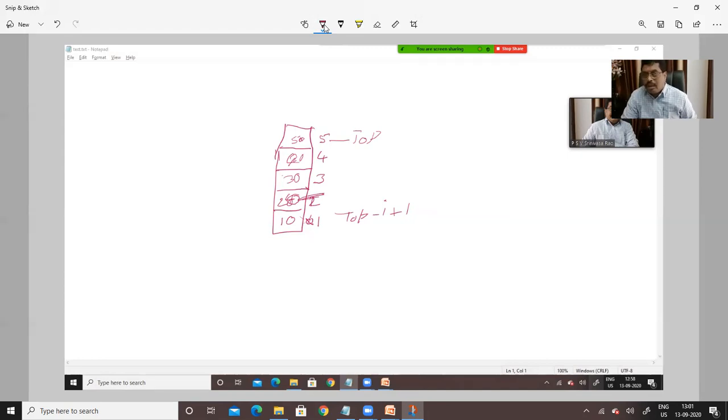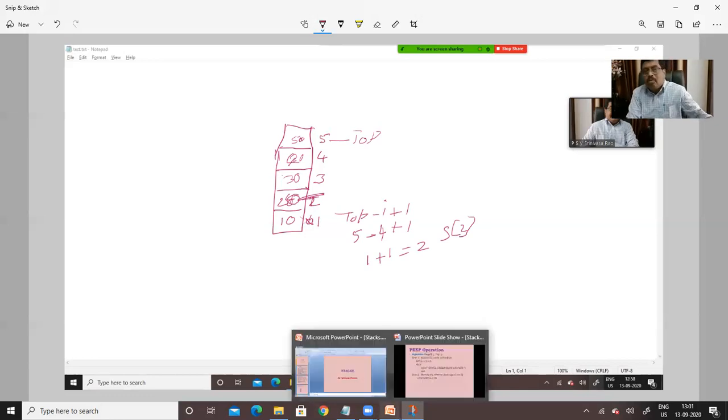What is the top value? Top value will be 5, minus the I value 4, plus 1. Now 1 plus 1 will be 2. Now S of 2 will be returned. Now this one will be the S of 2.